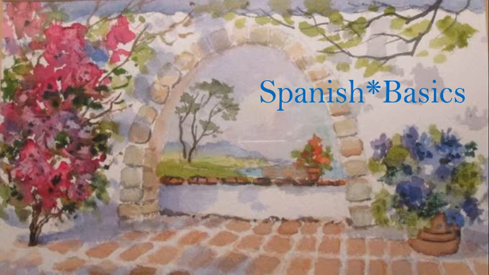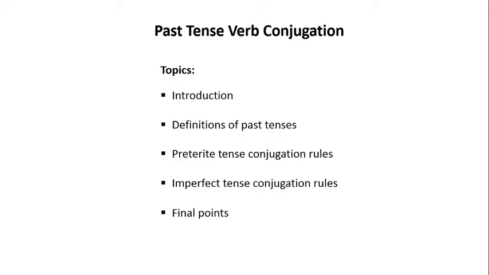In this module, I'll be reviewing with you the past tense. Now, by way of overview, we're going to begin with an introduction, and then I'll follow that with definitions of past tenses. Then I'll follow that with preterite tense conjugation rules. I'll follow that then with imperfect tense conjugation rules, and then I'll have some final points.